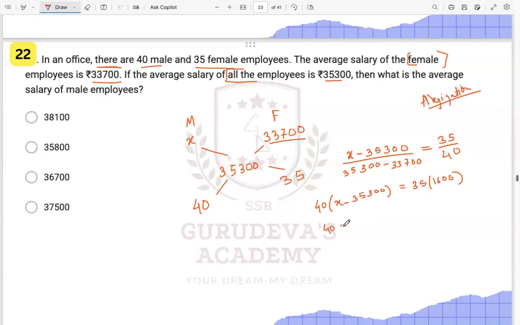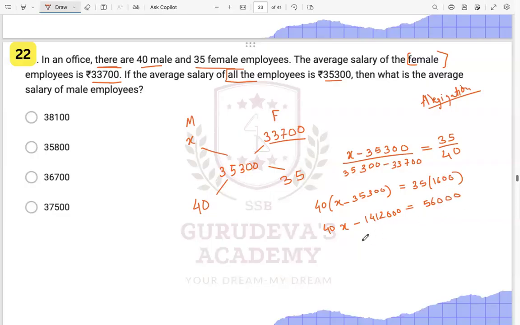This is 40x minus 1412000, is equal to 56 into 1600, which will come as 56000 over here.